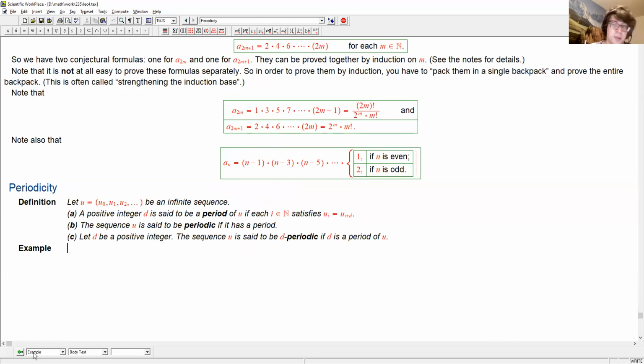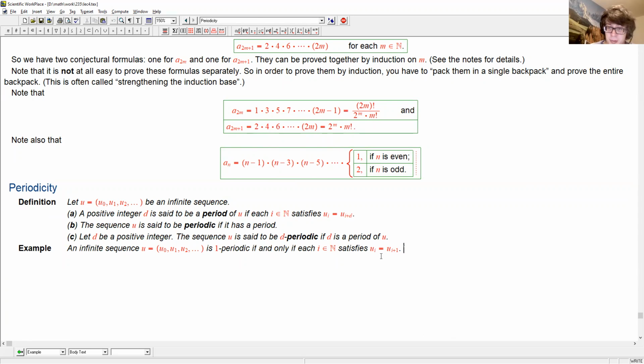What are examples of periodic sequences? Well, first of all, an infinite sequence U is one-periodic if and only if we take this definition and apply it to d equals 1. So each i in N satisfies u_i is u_{i+1}.